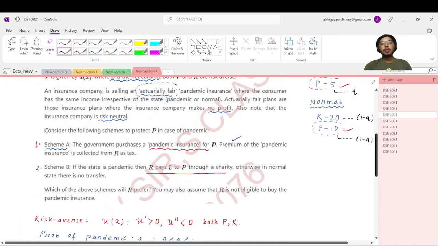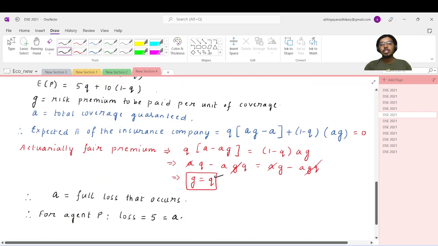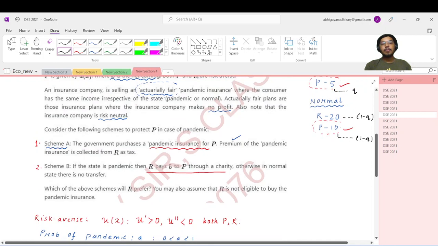Now we consider two schemes. Scheme A, the government purchases the pandemic insurance for P, and the premium of the pandemic insurance is collected from R as tax. So what is the premium? It is essentially G, which comes out to be Q. So Q is the amount that R will be taxed. This is scheme 1. And the second scheme is R simply makes a transfer of 5 rupees to P through charity if there is pandemic and no transfer otherwise. So the question is, which one will R prefer?